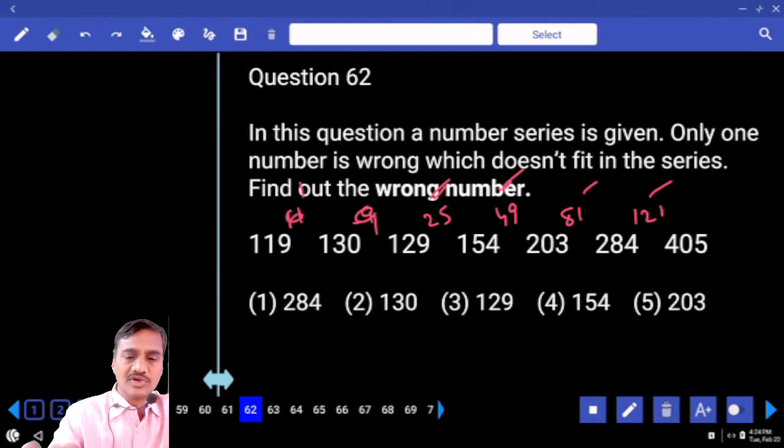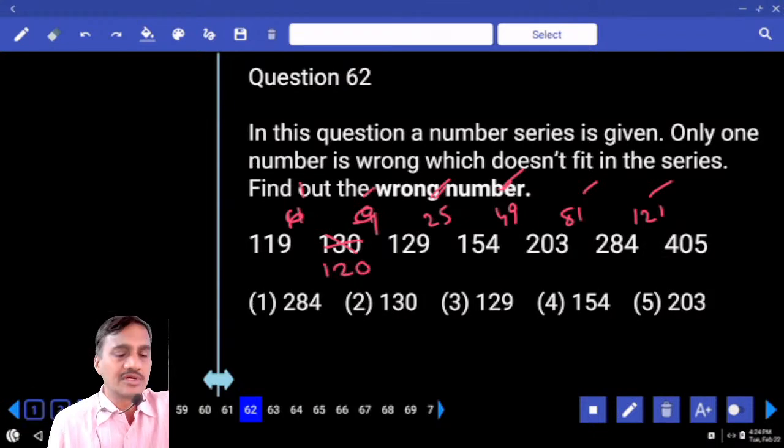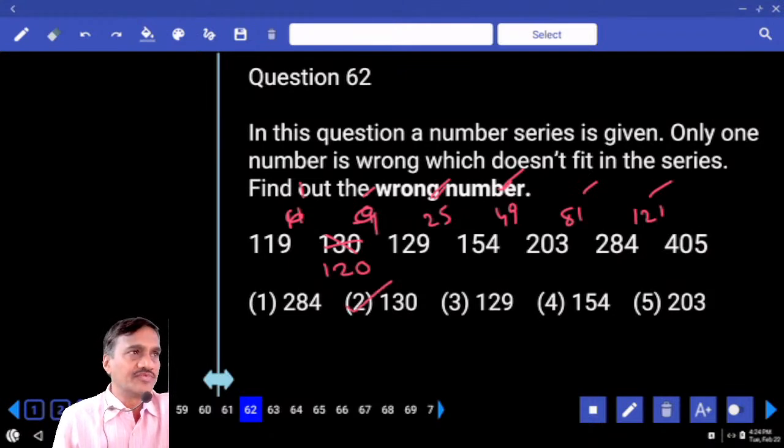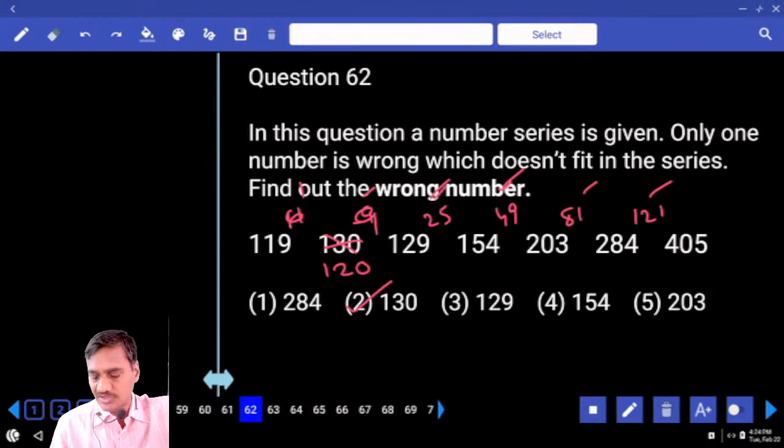How much should be here? 1 square. 119 plus 1 is how much? 120. 120 plus 9 is 129. And so what is the wrong number? 130 is the wrong number and 120 is the correct number. Now the differences between the numbers are squares. 1 square, 2 square, 3 square, 4 square and so on are added. Sorry, 1, 3, 5, 7, 9, 11, squares of odd numbers are added. Clear now? Hence the wrong number is 130 and the correct number is 120.